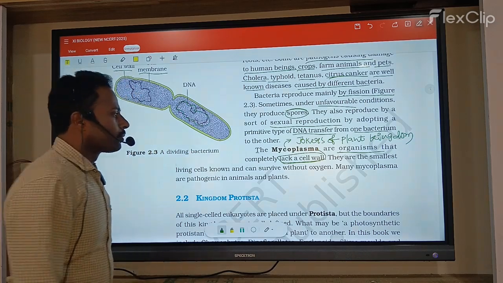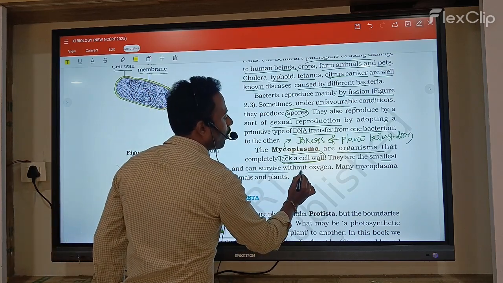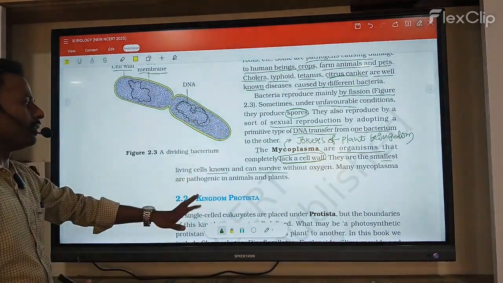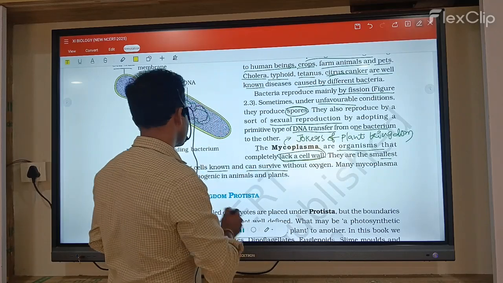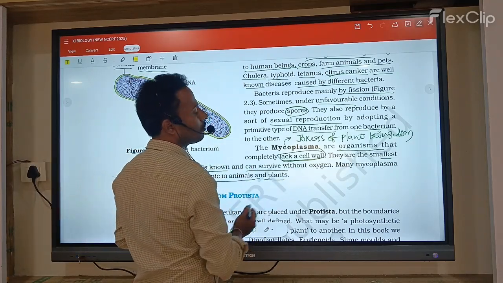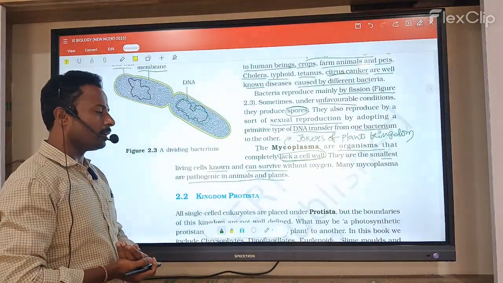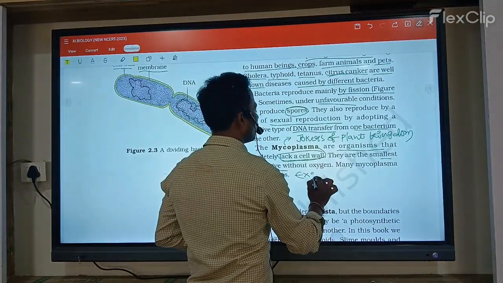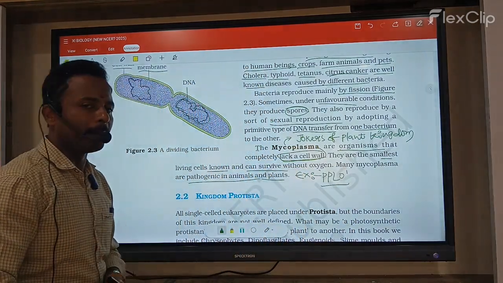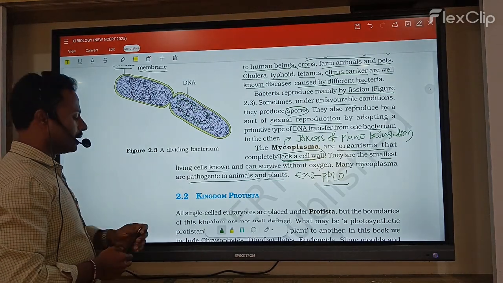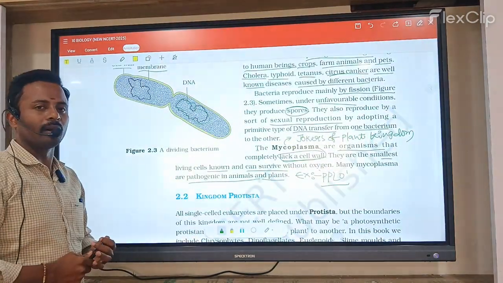They lack a cell wall and are the smallest living organisms known. They can survive without oxygen also, and are present everywhere. Many mycoplasmas are pathogenic in animals and plants. Some members are pathogenic in animals as well as in plants. An example is pleuropneumonia-like organisms, PPLO, the smallest organisms. This completes the kingdom Monera.